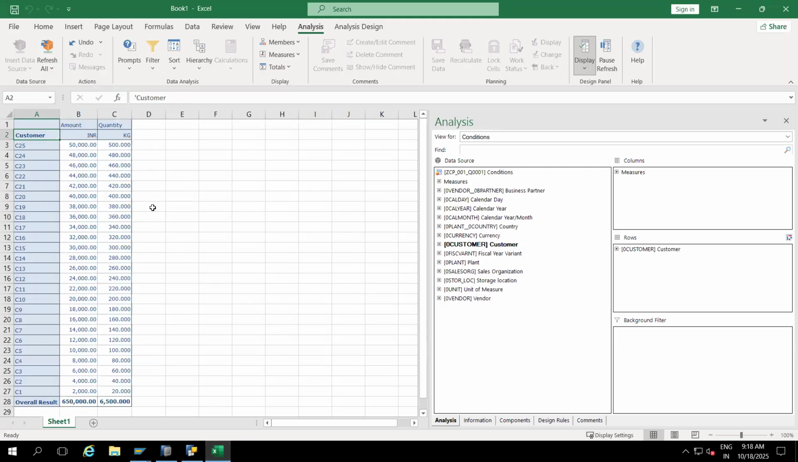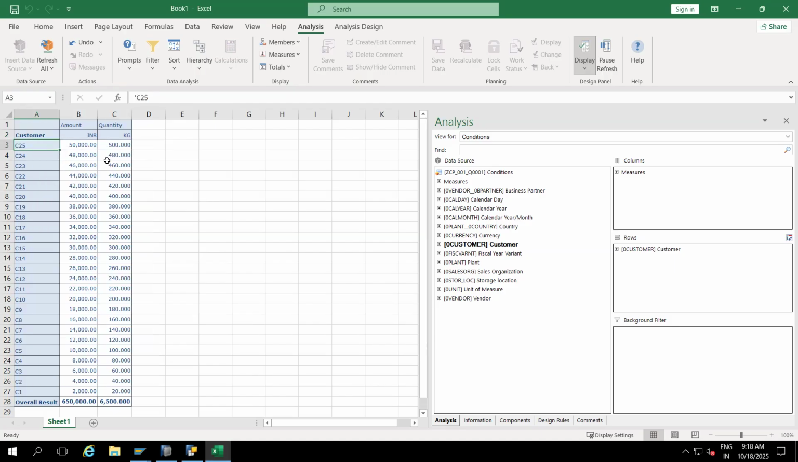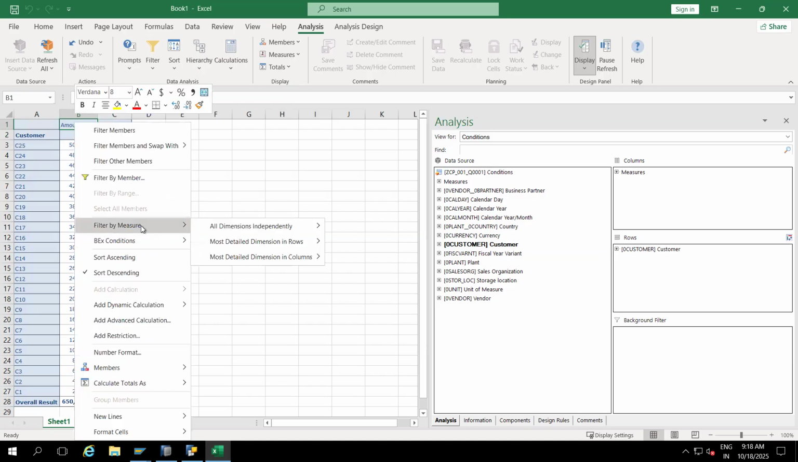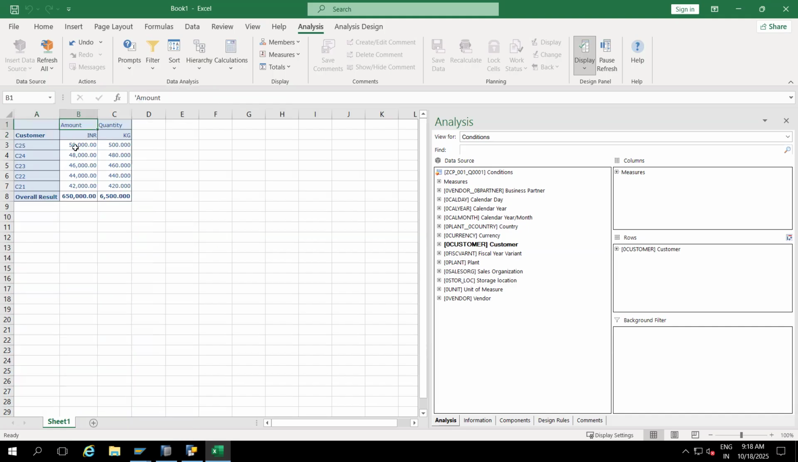See here, what are all the top five? You can see here only: this is 50,000, 48, 46, 44, 42. So are we getting the top five? Just observe it. We are doing it based on the amount only, not quantity. Remember, in the condition we used the amount only. Now you can right click and go to conditions. Is it working as expected? Correct, right? It is working as expected, top n customers.